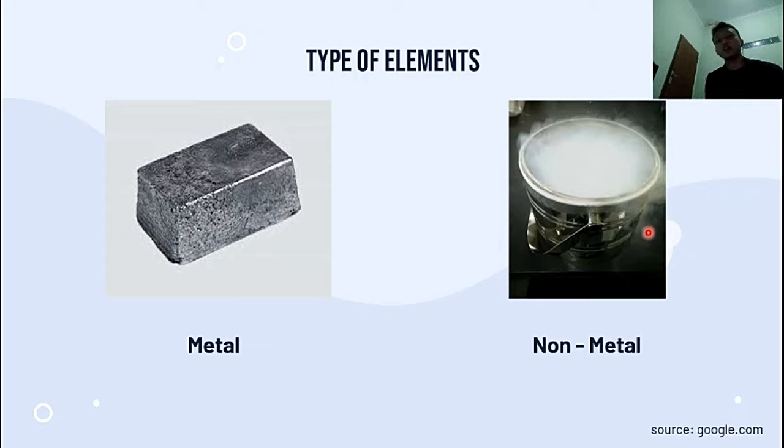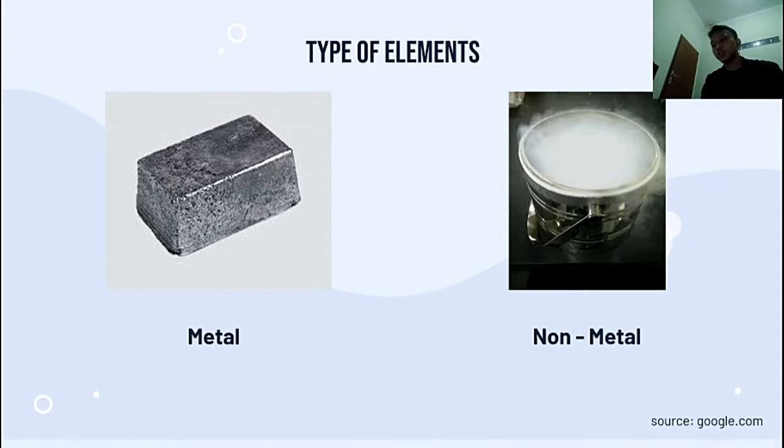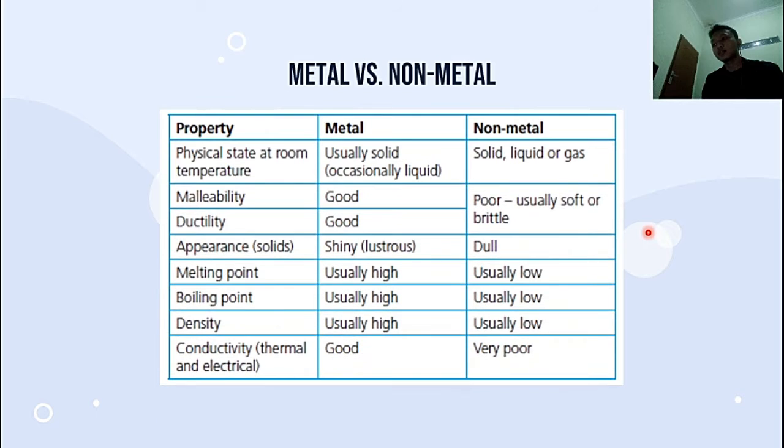Each type of element, metal and non-metal, has its own characteristics. So we will see the characteristics here. For the first property, it is about the physical state at room temperature.